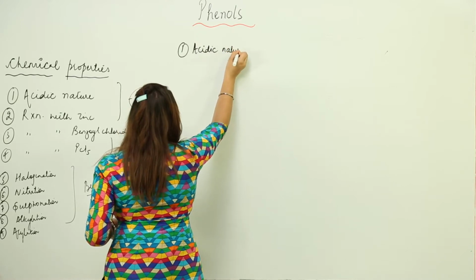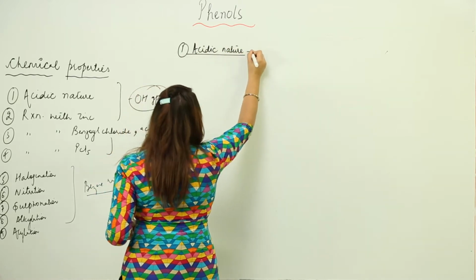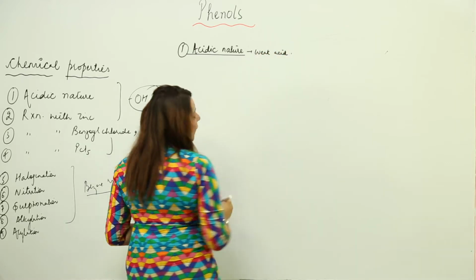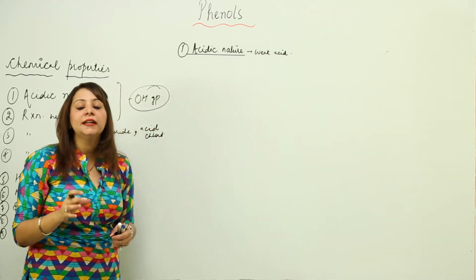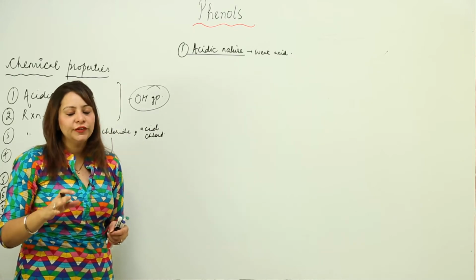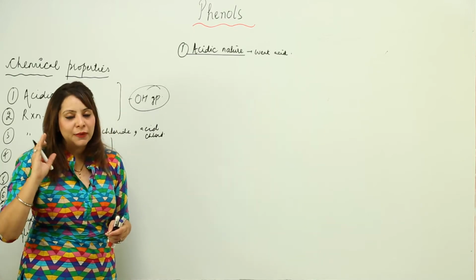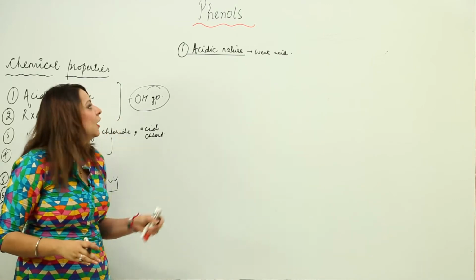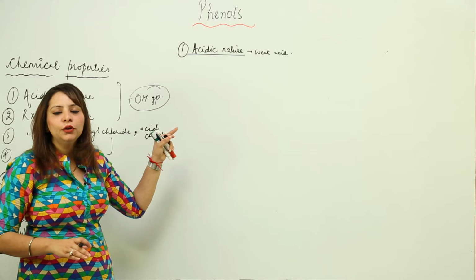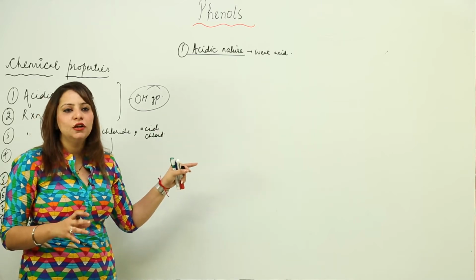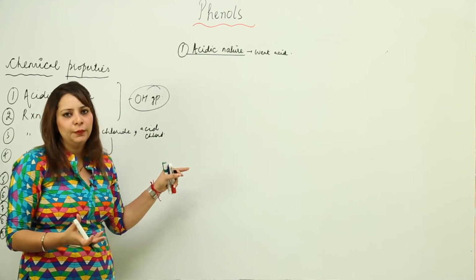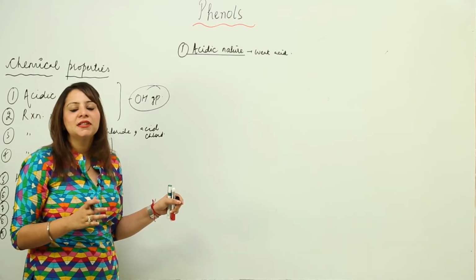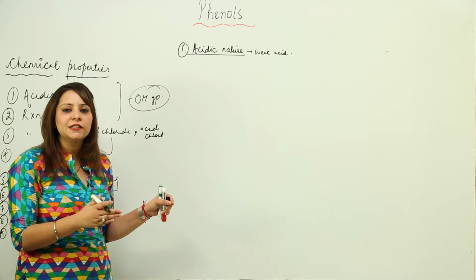Now if we talk about the acidic nature of phenol, phenols are actually weak acids. Even they are weaker than carbonic acid, you know that. We know that carbonic acid is a much weaker acid, but still the phenols are much weaker than that. But still they react with metal or any metal compound forming a metal salt. So that means though they are very less acidic, they can still react with active metals to form metal salt.